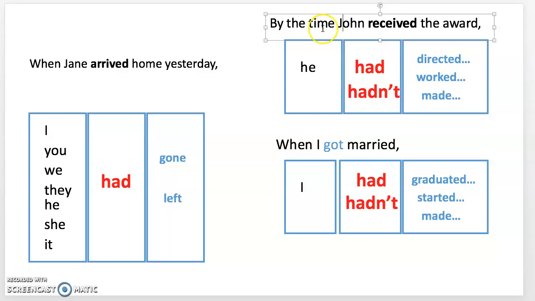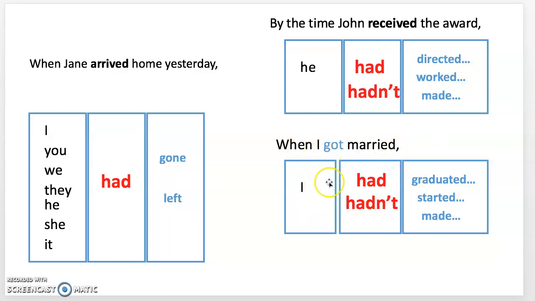More examples right here. By the time John received the award, he had worked with a lot of actors. He had directed a lot of films, or he hadn't made a lot of money, right? In this case, you could see that this action is earlier than the past tense here. Therefore, we use past perfect.